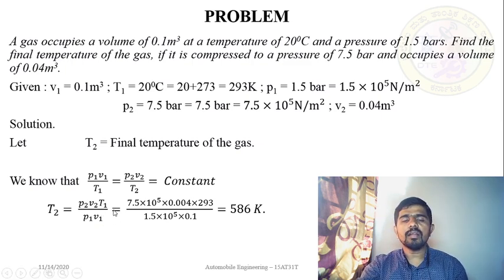So now add all the values. P2 is 7.5 into 10 to the power of 5. Please don't add the value of pressure in bar. I repeat, don't add the value of pressure in bar. Convert from bar into Newton per meter square. How? Multiplying by 10 to the power of 5. You should never forget this. Into V2 is equal to 0.04.